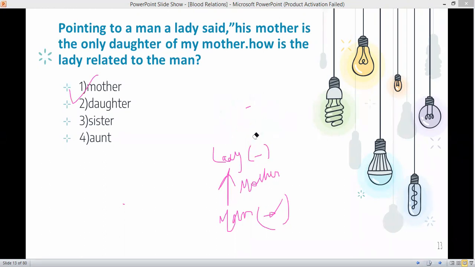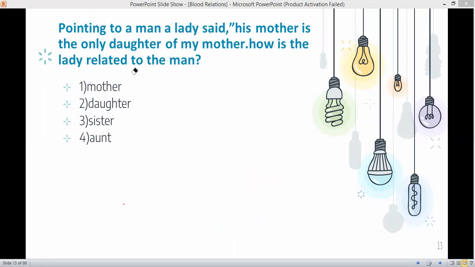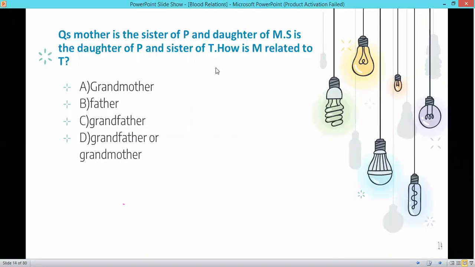Now, this is the method that you have to start drawing a flow chart kind of thing from the first line itself. That will eventually lead you to the correct answer, correct response. Now Q's mother is the sister of P and daughter of M. S is the daughter of P and sister of T. How is M related to T?